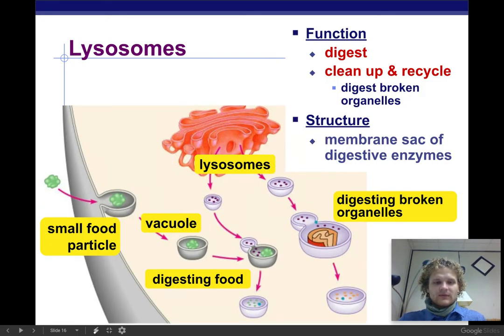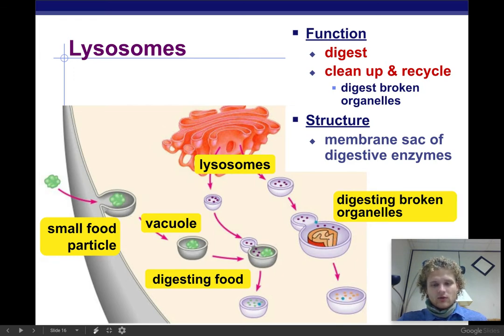So lysosomes. Lysosome is kind of the garbage man of the cell. And so what's going to happen is it's going to digest and clean up and recycle things inside the cell. So if you got to get rid of it, lysosome's the way to go, because the structure of it is it's going to have digestive enzymes to break things up. So these lysosomes right here are going to get our food particles, okay, and they're going to break things down.